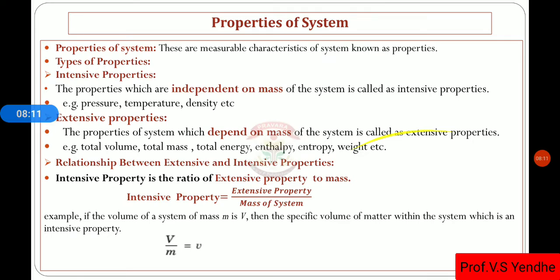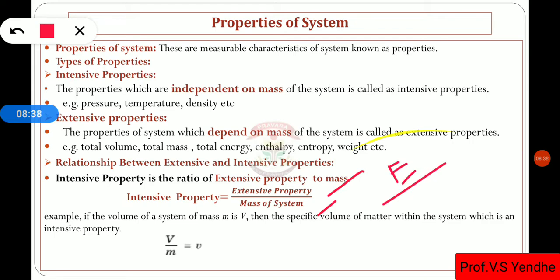What are the examples of intensive properties? Pressure, temperature, density. Extensive properties, examples: total volume, total mass, total energy, enthalpy, entropy, weight. Then the relationship between intensive and extensive properties: whenever an extensive property is divided by the mass of the system, we will get the intensive property.